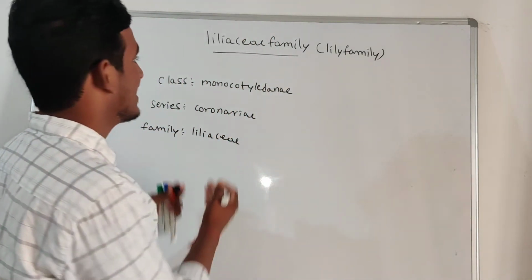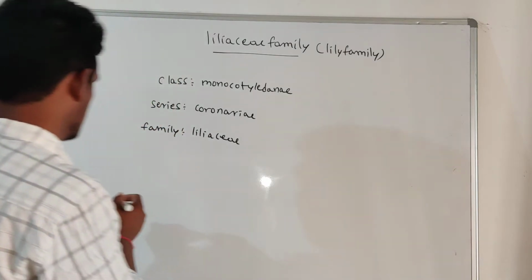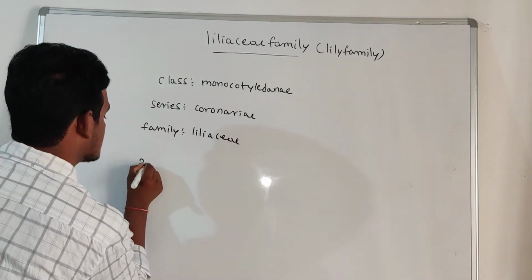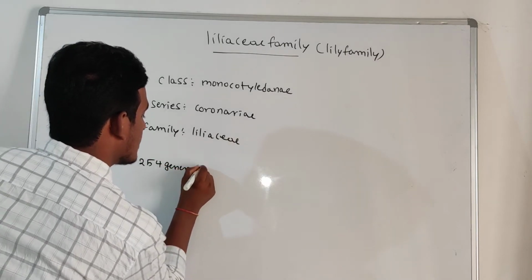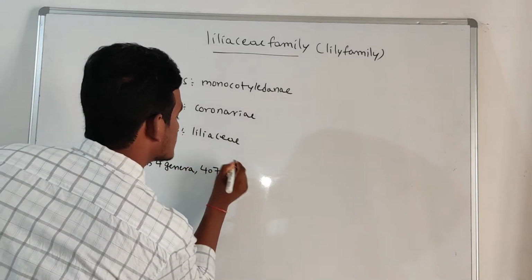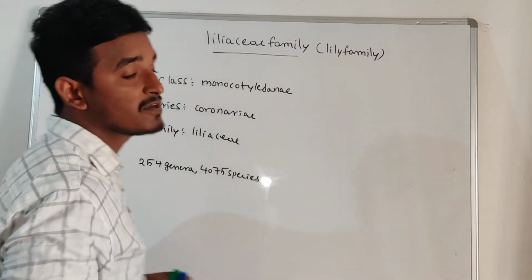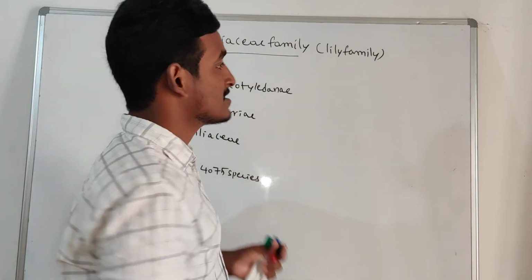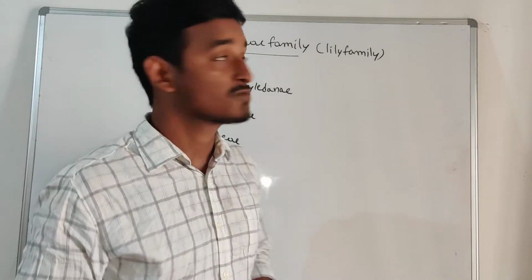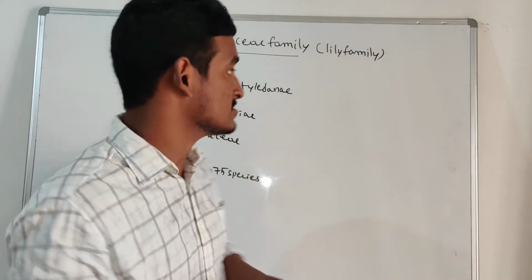How many genera and how many species belong to the Liliaceae family? Here this family consists of 254 genera and 475 species. These are distributed throughout the world. Now we are going to discuss some important plants belonging to this Liliaceae family, those having economic importance.